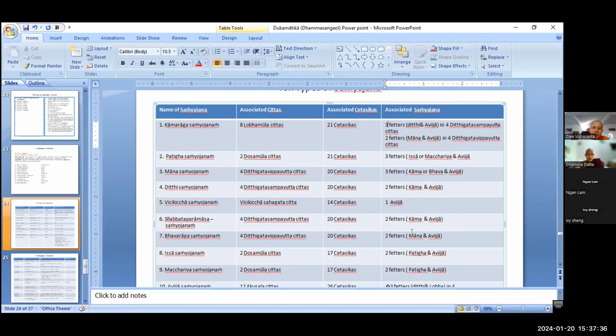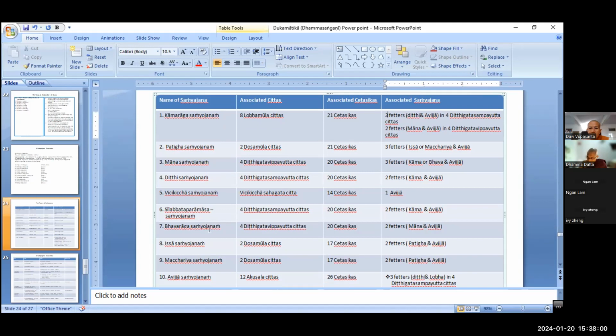Kamaraga. Because attached to their around you, right? And then there's no ignorance also. That is why this Silabhata Pramasa Samyojana in ultimate sense, deity, can arise together with the 2 Samyojana, Kamaraga Samyojana and then Avisa Samyojana. We came to the Bhava Raga Samyojana. The factors of attachment do exist as well as Rupajana and Arupajana. When a person is attached to their life, this Bhava Raga Samyojana arises in us.